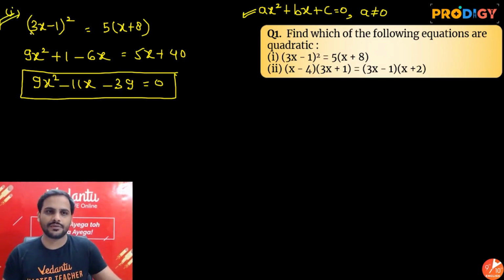So the first one is a quadratic equation. Second, let's look at the second one. All right, so in the second one, we have (x minus 4) into (3x plus 1). So let's multiply.